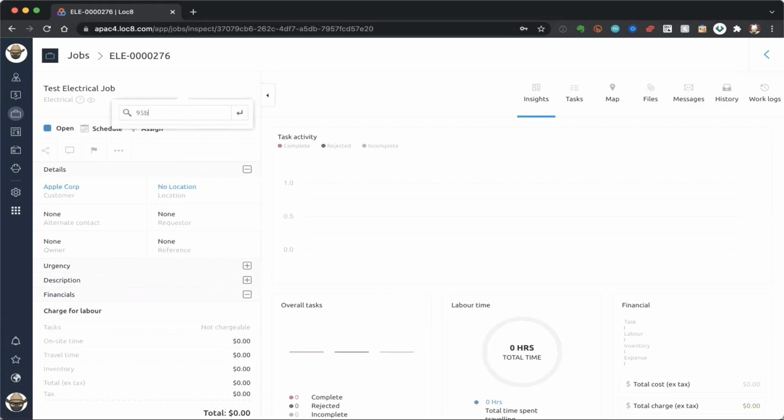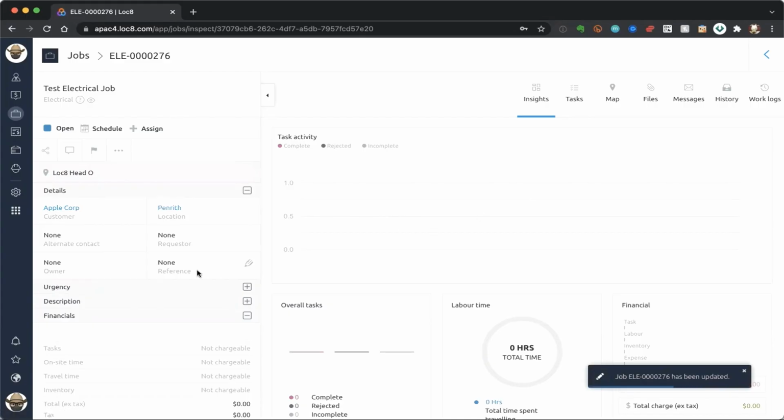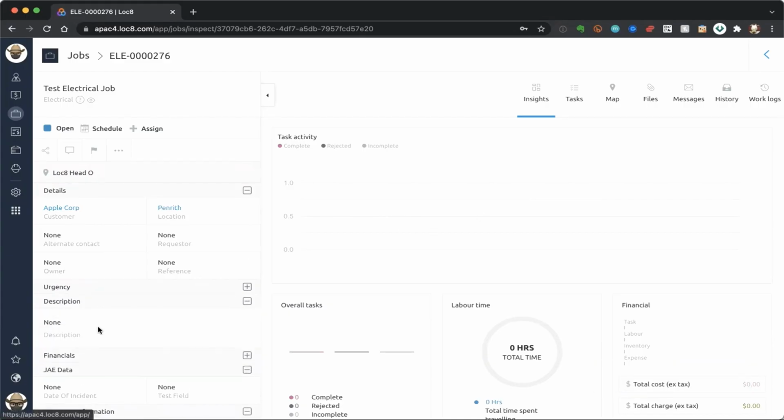And let me do a search here for a location that I know already exists. And I'm going to go ahead and add in a description, something that's a little bit more of a long form version of what this job is. So this is a long form description of this test electrical job. And hopefully that gives you an understanding and an idea as to what you can add in there. It's really giving technicians a better understanding as to what this particular job is all about.